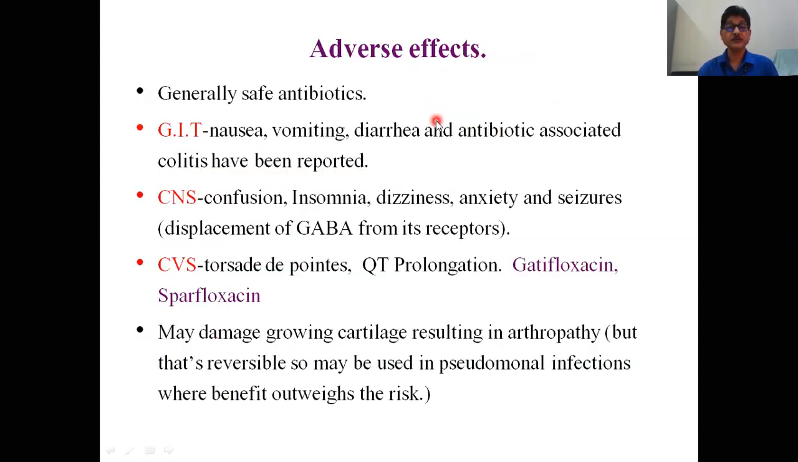So coming to the adverse effects, it is generally a safe antibiotic. The GIT adverse effects are nausea, vomiting, diarrhea, and antibiotic associated colitis. Then confusion, insomnia, dizziness, anxiety, and seizure are the CNS adverse effects. Seizure is due to displacement of GABA from its receptor. So in a patient of epilepsy, you should not prescribe the fluoroquinolones.